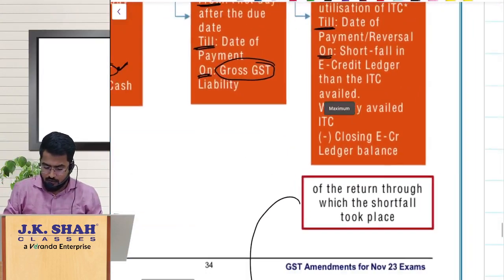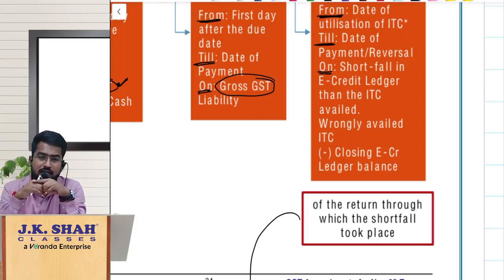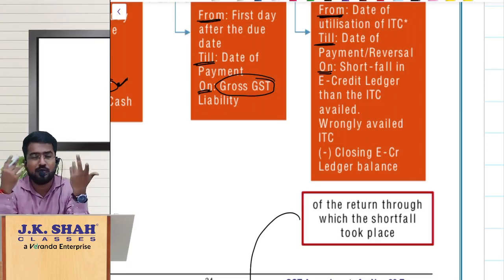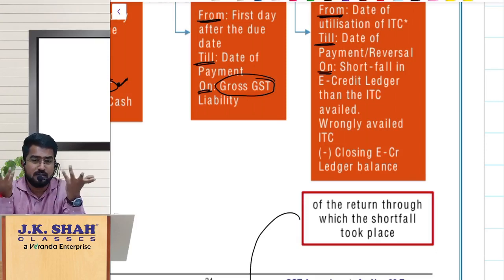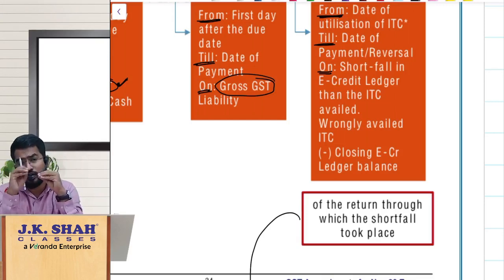See, the amount on which interest should be calculated, how will you calculate it? You have availed ITC an amount. That much amount, if it is lying in your e-credit ledger, it is not utilized. If there is any shortfall, that means there is utilization. Let us assume 50,000 you have wrongly availed ITC. Always your closing e-credit ledger balance is 50,000 only, or more than 50,000. That means you have wrongly availed 50,000 ITC and closing e-credit ledger balance is always 50,000 or more. That means you never utilized your wrongly availed ITC.